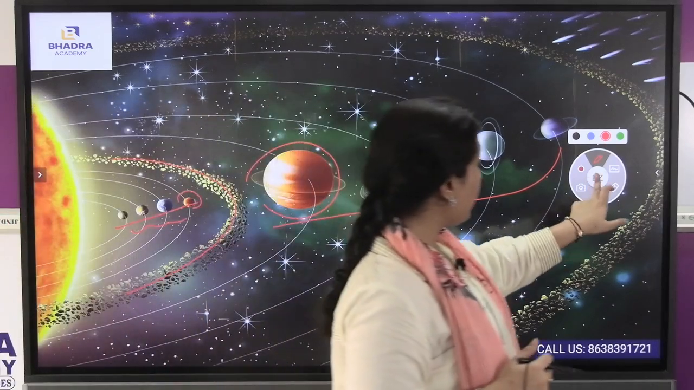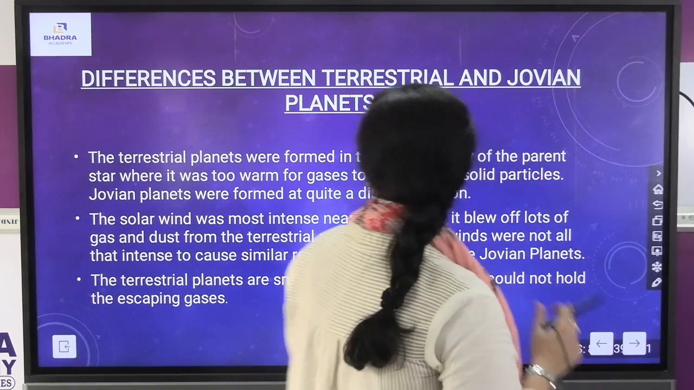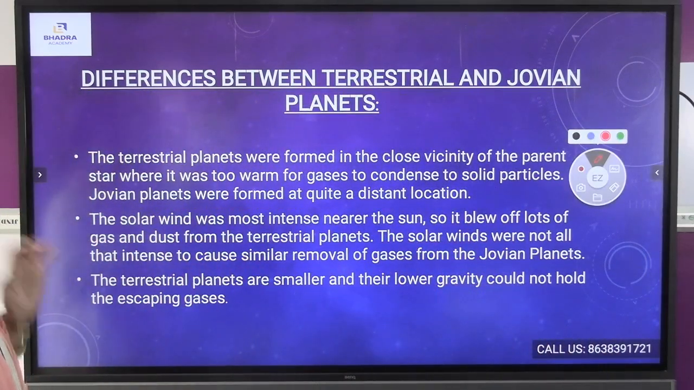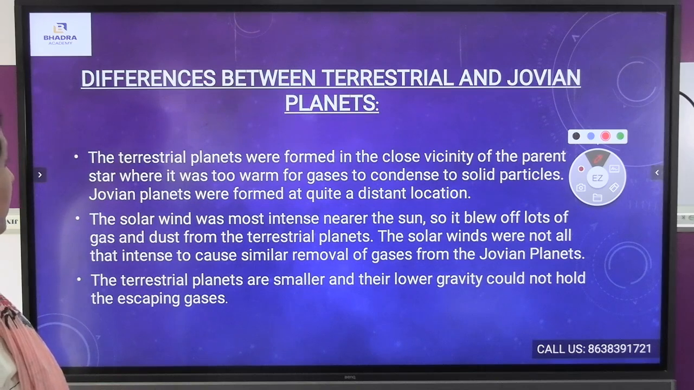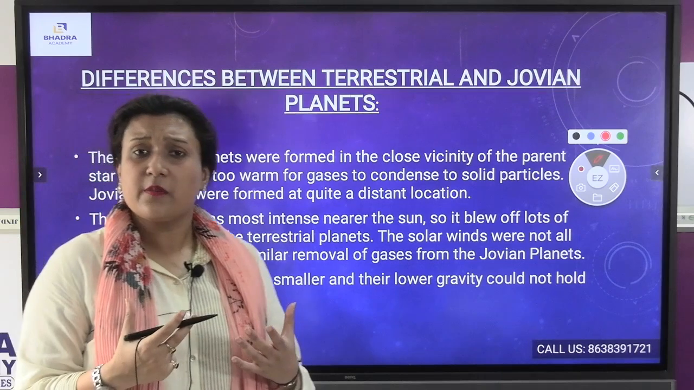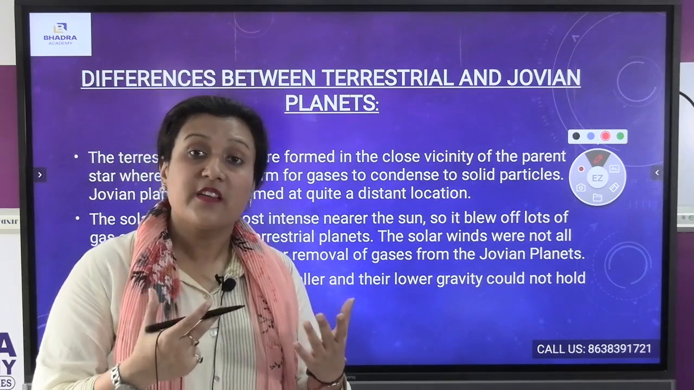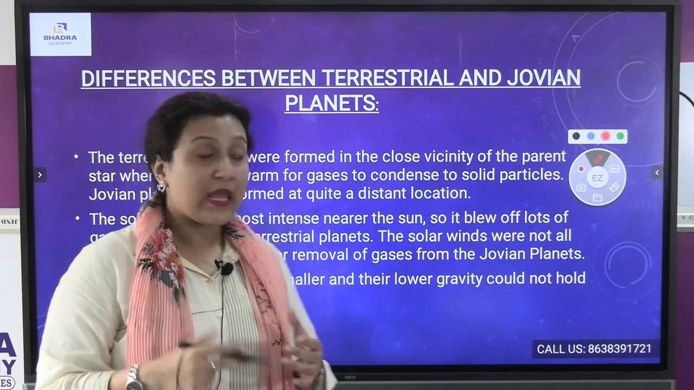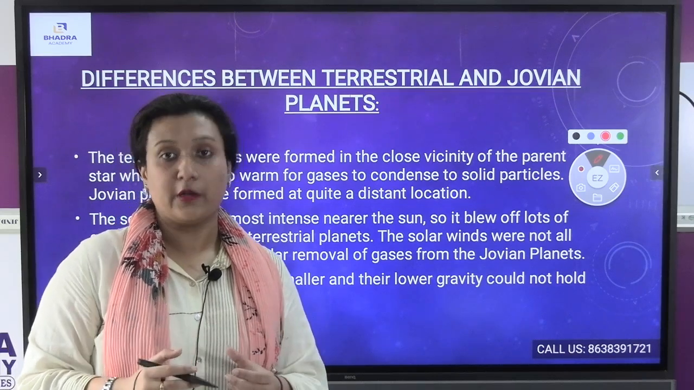Now we will be understanding the differences between the terrestrial planets and the Jovian planets. The terrestrial planets were formed in the close vicinity of the parent star, where it was too warm for gases to condense to solid particles. Jovian planets were formed at quite a distant location. The terrestrial planets are quite near to the sun. As a result, what happens? Due to the warm gases only, it has been condensed and converted into a planet.